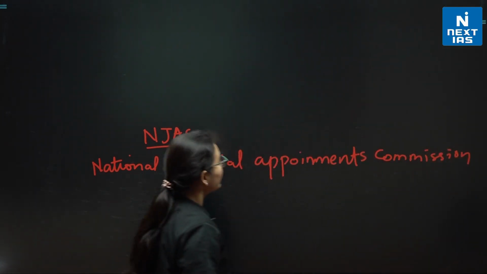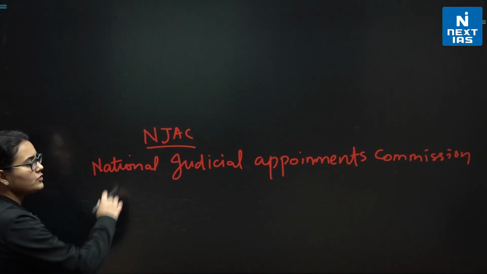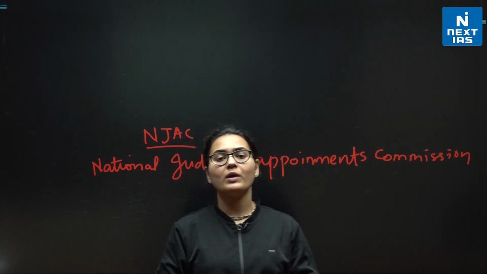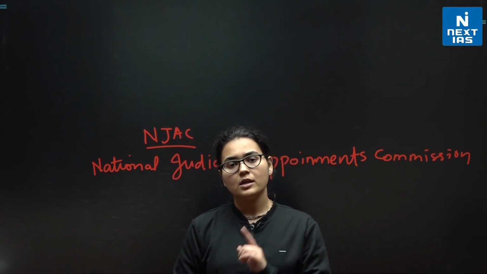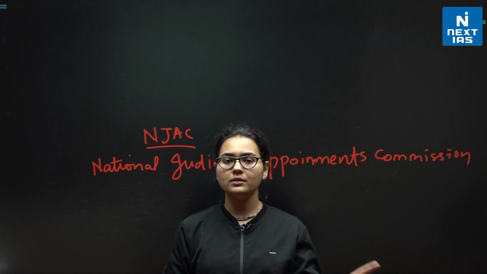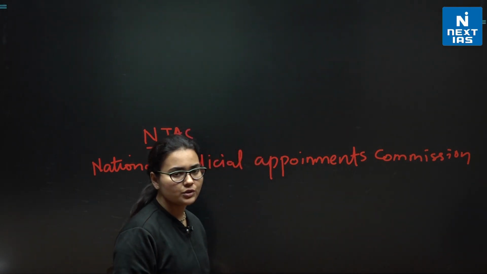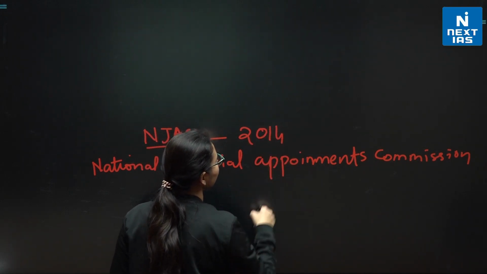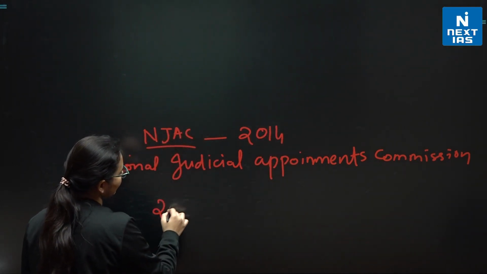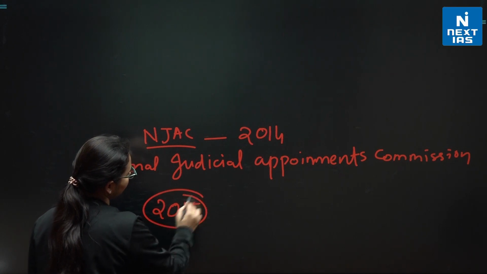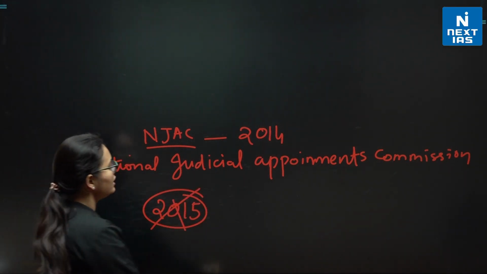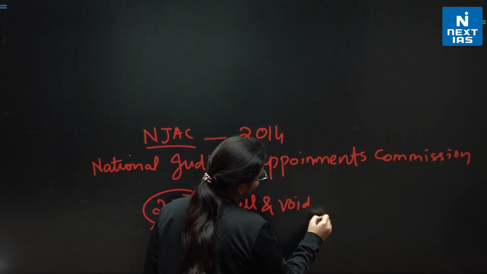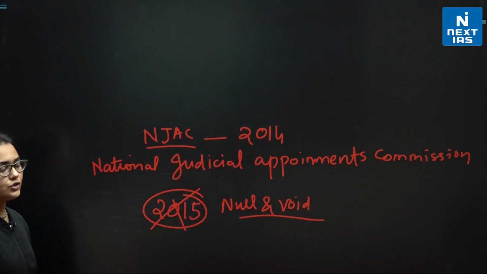Because of NJAC, the politicians also got an equal opportunity to have a say in the judicial appointments, which could have hampered the independence of the judiciary. So NJAC came in the year 2014 and was scrapped in the year 2015, in May. It was declared null and void. I hope this is clear to all of you.